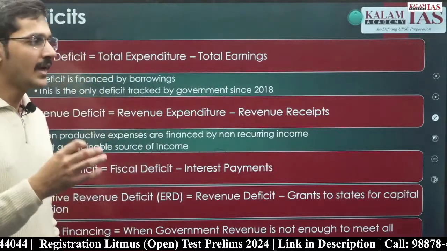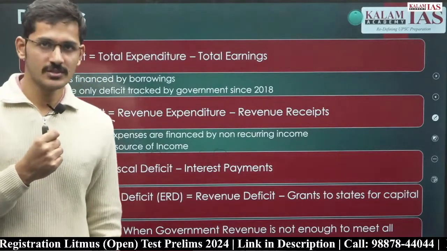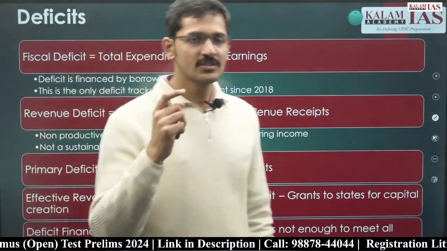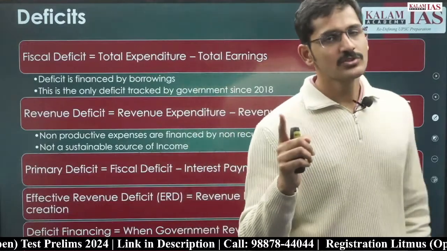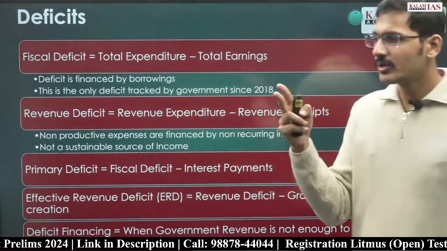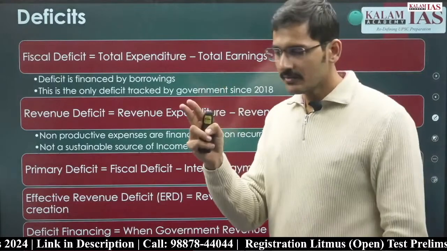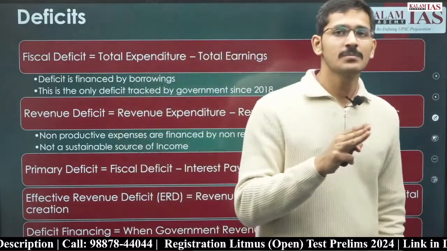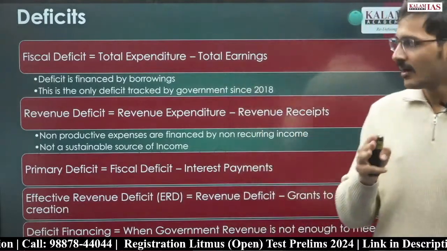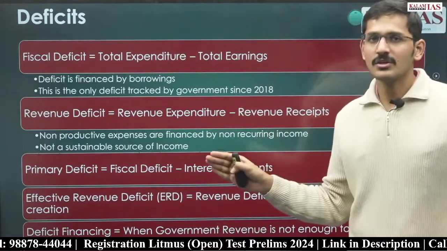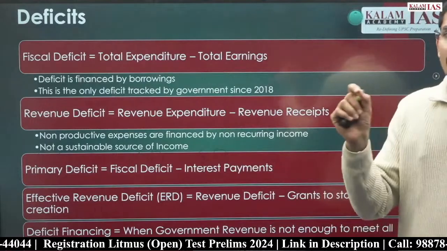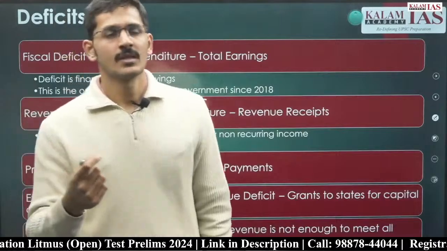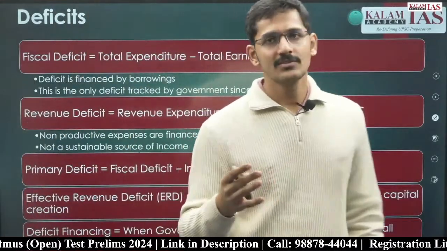We remove that and we get the effective revenue deficit. So these are the four deficits that you should know about. First is fiscal deficit, total borrowings of the government. Second is revenue deficit, revenue expenditure minus revenue receipts. Third is primary deficit, that is fiscal deficit minus interest payment. And fourth is effective revenue deficit, that is revenue deficit minus grants given to states for the purpose of creation of capital. So these are the four deficits that you should know.